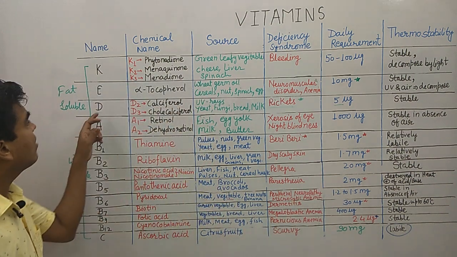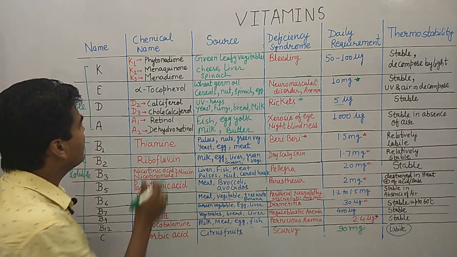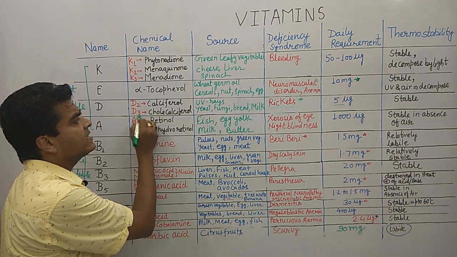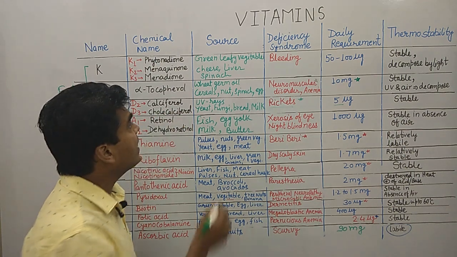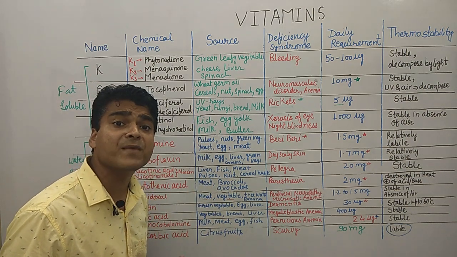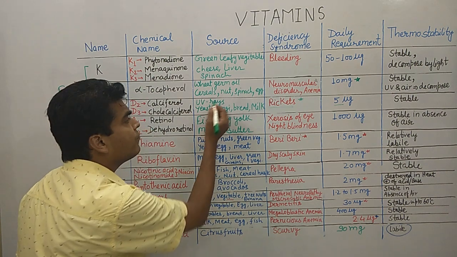Clear? Now moving on to vitamin D. We have D2, calciferol, and D3, cholecalciferol. If you look at the sources, we know that in sunlight our body makes vitamin D. So UV rays.